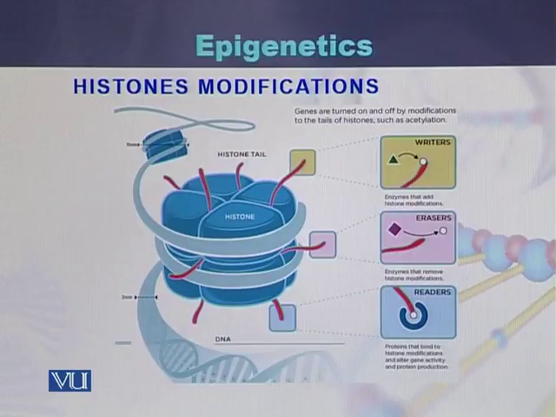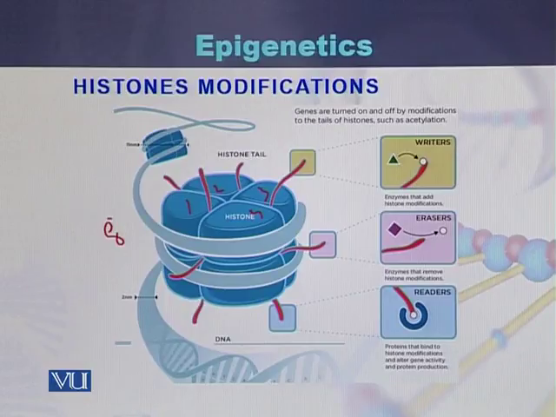Here we can also see in detail how histone modifications occur. These are the histone molecules 1, 2, 3, 4, and the same is on the lower side. So there are a total of 8 molecules of histones. There are modifications to these histones. Due to the histone modifications, genes can be switched on, and genes can be switched off. That is due to the histone modifications. So there are different histone modifications.